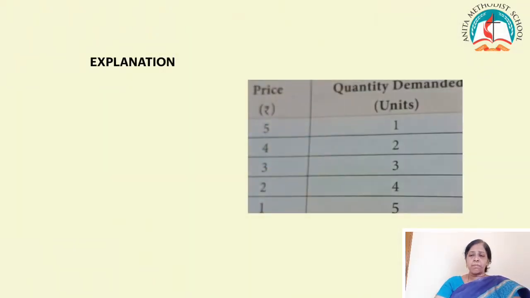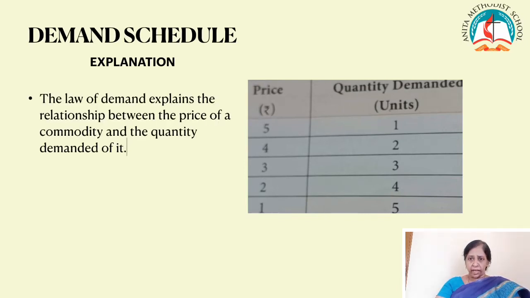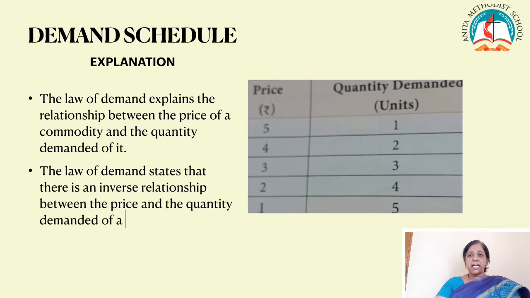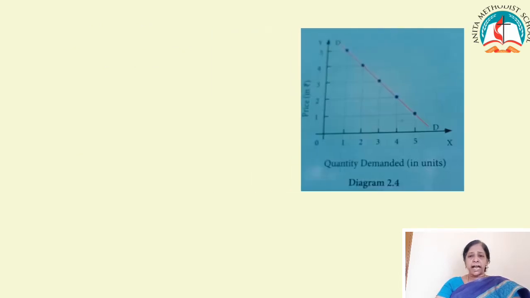Children, shall we learn about the demand schedule explanation? That is, this law of demand states the relationship between the price of a good and the quantity demanded of a commodity. It means a rise in price of a commodity is followed by a contraction of demand, and fall in price is followed by extension of demand. And that is why it states that it is an inverse relationship between price of a commodity and the quantity demanded.